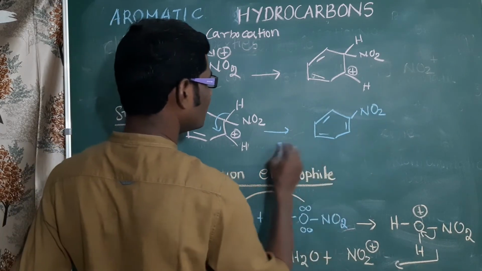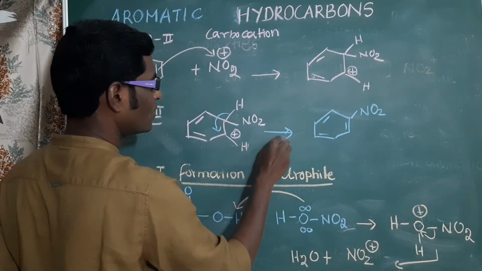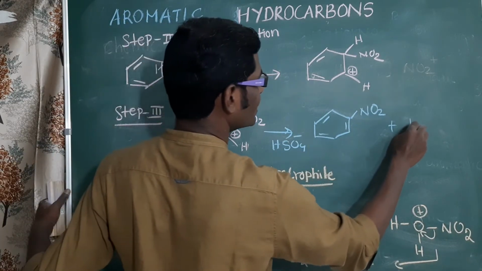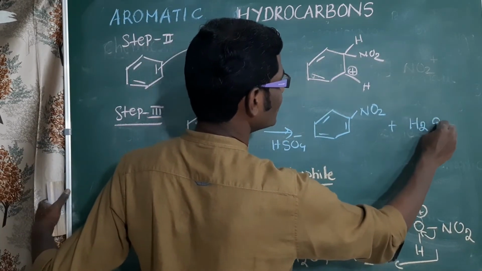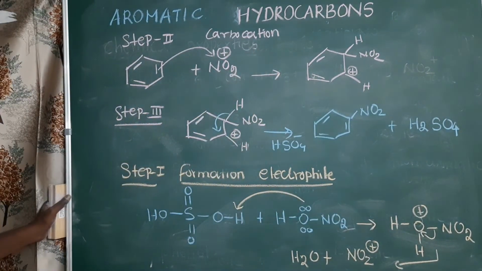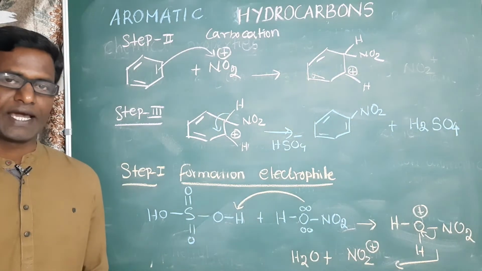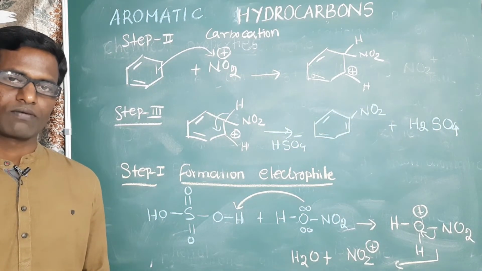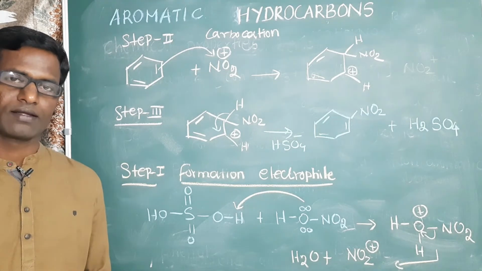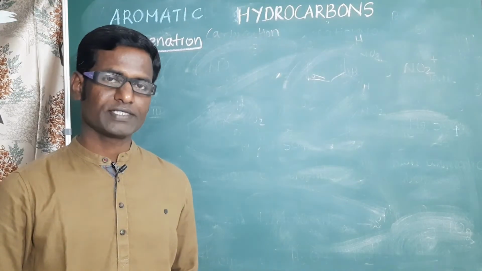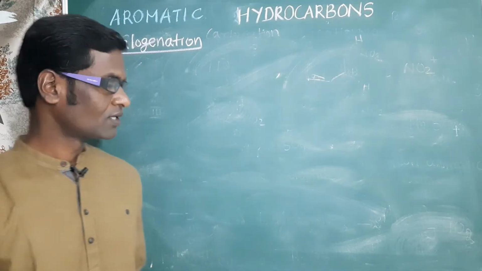This proton will be bonded with HSO4 minus. This HSO4 minus will become H2SO4. So nitration of benzene is carried out in 3 different steps: formation of electrophile, formation of arenium ion, and the final step is deprotonation. Next is halogenation.